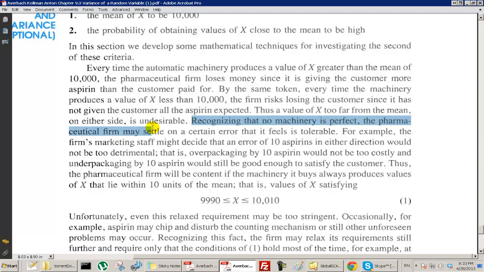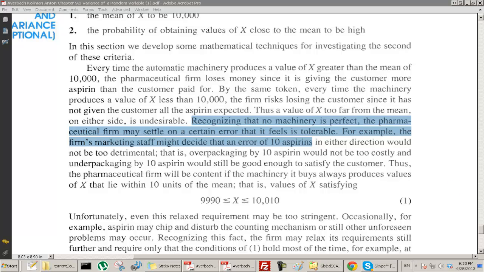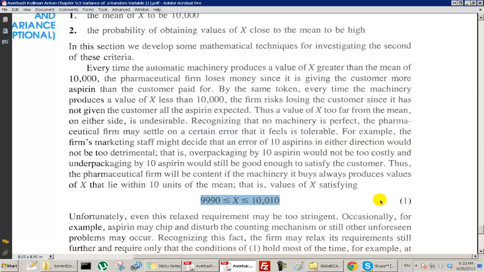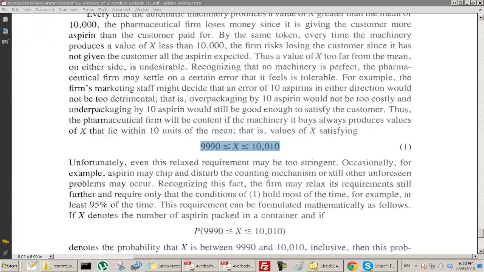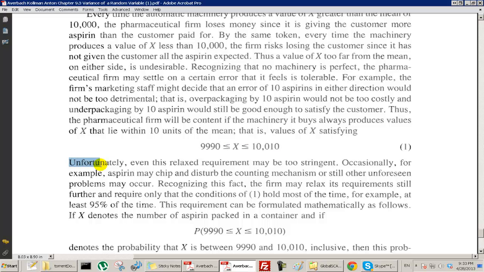The pharmaceutical company may settle on a certain error that it feels is tolerable. For example, they might say they could be plus or minus 10 aspirin. So then they're saying that basically anything in this range would be okay. But if they're strict about this, then of course sometimes it's going to go below this, and sometimes it's going to be above that.